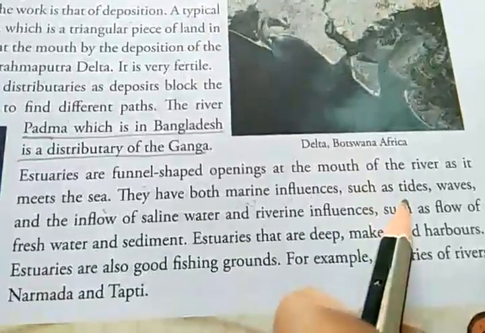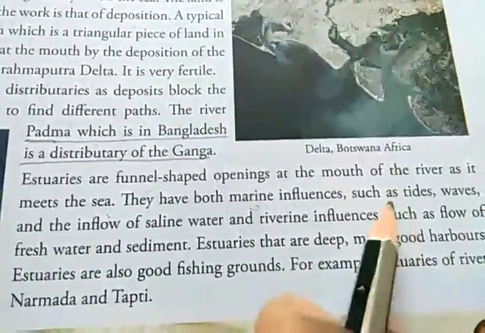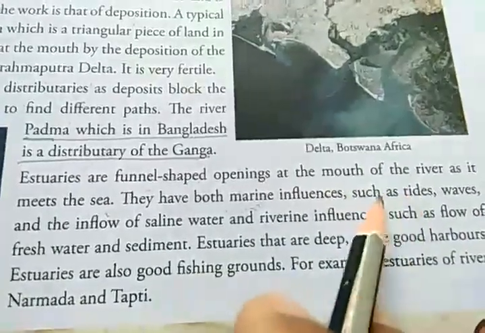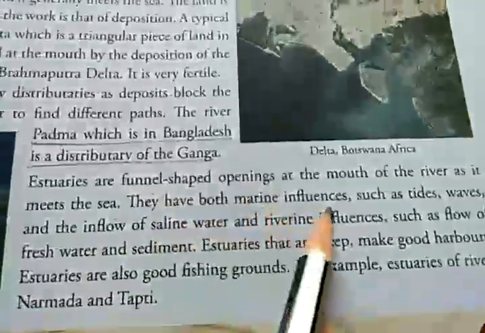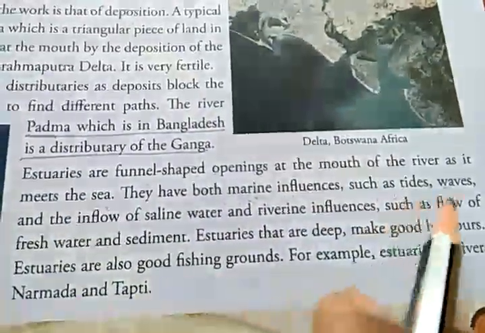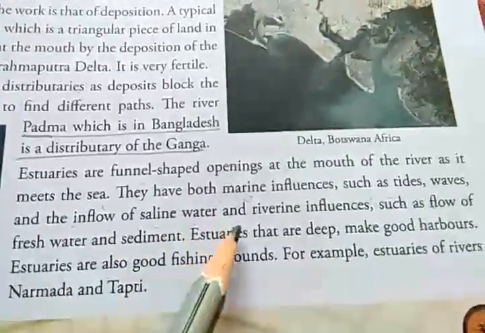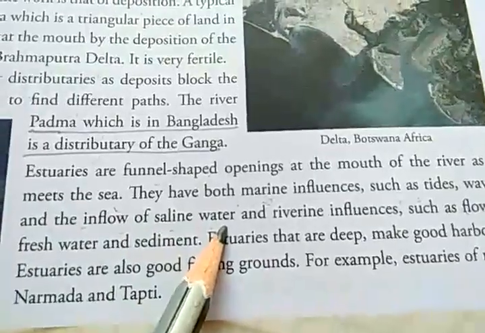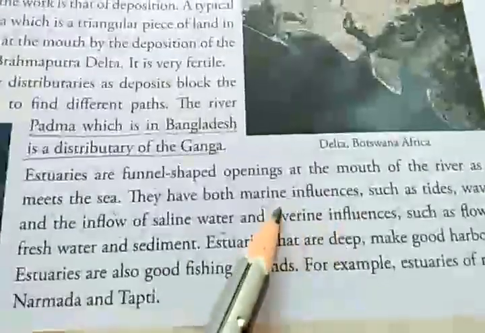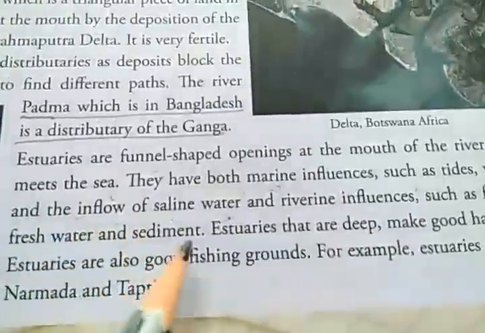Tides are the high waves, okay, high tides and low tides. So at the mouth of the river near the estuaries, you can see the influence of tides or waves, and the inflow of saline water, salty water. So these are the influences that can be seen in the estuaries, and these are because of marine influence like tides, waves, or inflow of saline water.